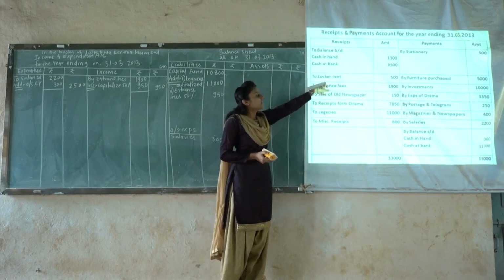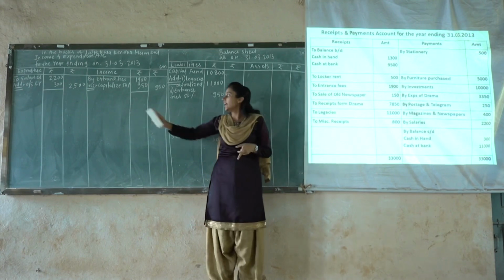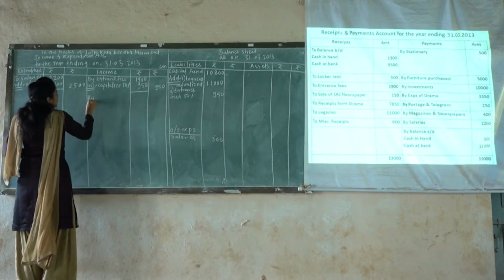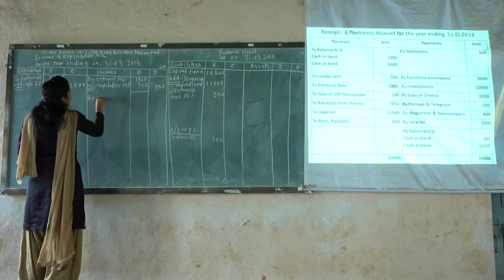To locker rent is another receipt. Here it is receipt, here it will be the income. So the locker rent will be posted for the income side. So we will write by locker rent.